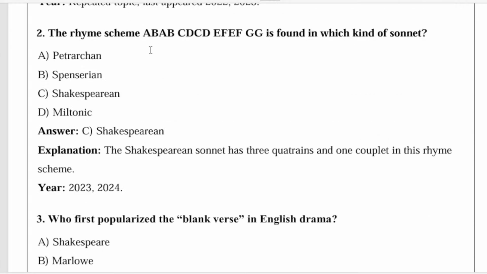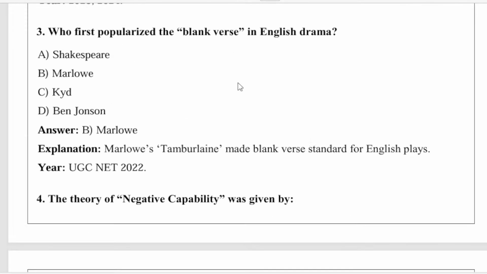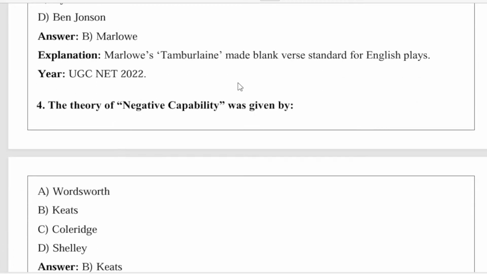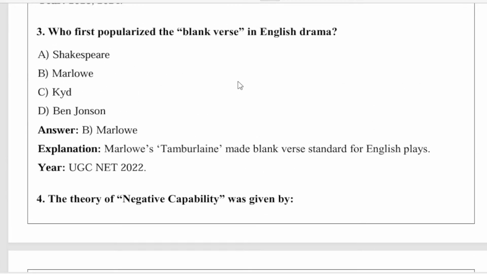So, next question, third question. Who first popularized blank verse in English drama? The answer to this question is Marlowe, Thomas Marlowe. This question appeared in the UGC NET 2022 question paper.